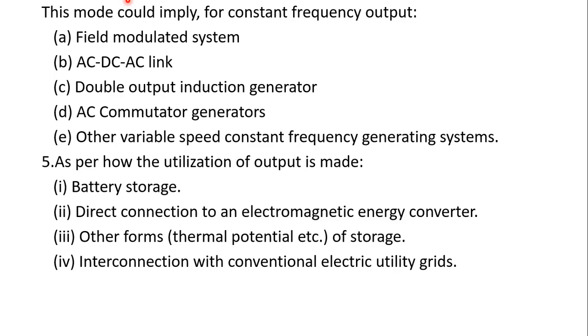There are also other forms, such as thermal potential, which is also one form of storage. And the last one is interconnection with conventional electric utility grids. So interconnections are done with some grids.